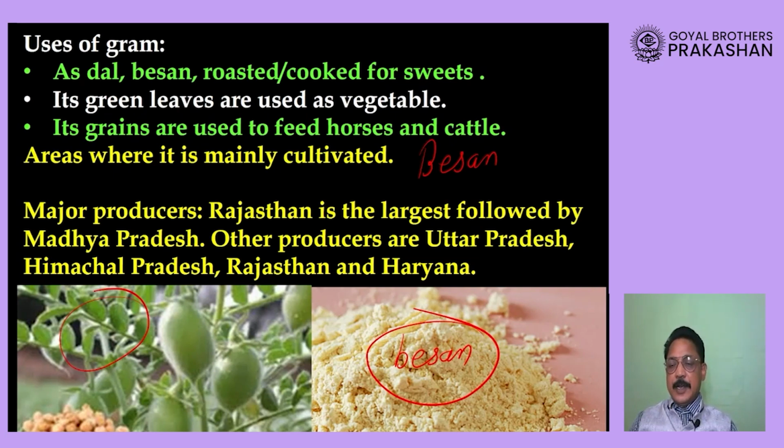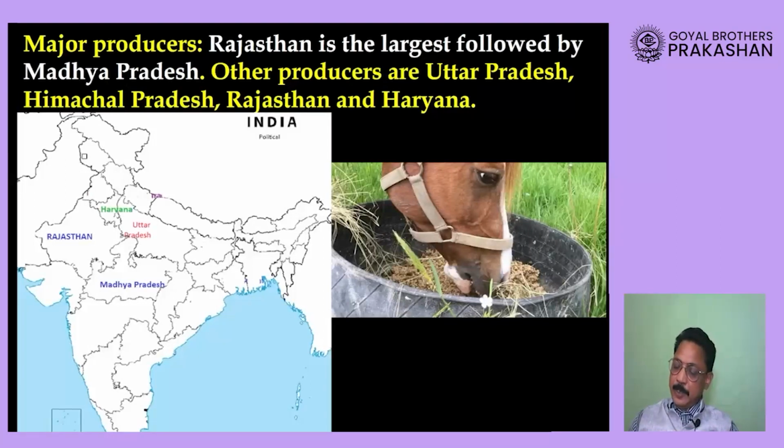Now in production, as we had seen some time back, Rajasthan ranks number one in the production of pulses. Because chana is one of the pulses, definitely Rajasthan is the largest producer, followed by Madhya Pradesh. Then other states, definitely from northern India: Uttar Pradesh, Punjab, Haryana, and also Himachal Pradesh. These are major producers of gram in our country. You can see here horses are fed with gram because horses become strong from eating gram.